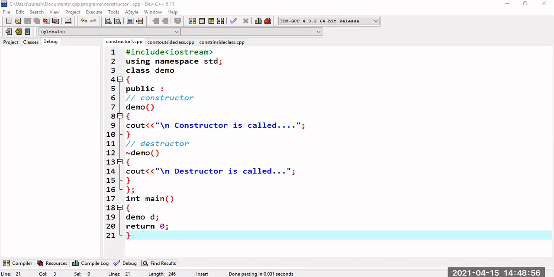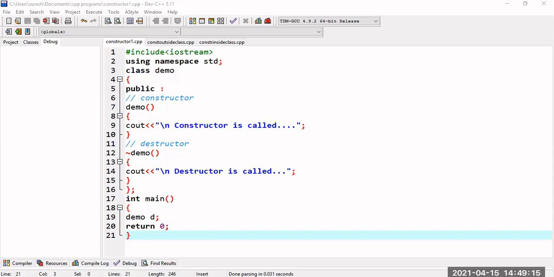A constructor can take arguments, but a destructor cannot take arguments. That is strictly so: a destructor cannot take any arguments. If a constructor has no arguments, that is called a default constructor. If the constructor is taking any arguments, then that is called a parameterized constructor.